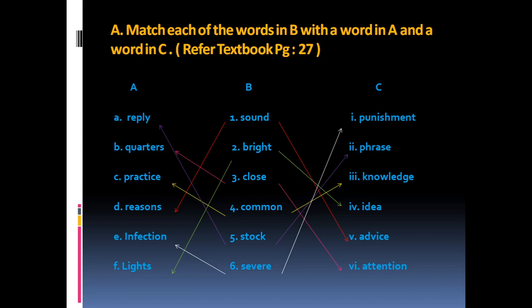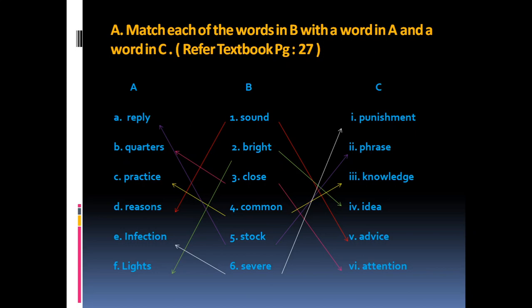Okay? See this first one. Sound reasons, bright lights, close quarters, common practice, stock reply, severe infection. So what did I do here?